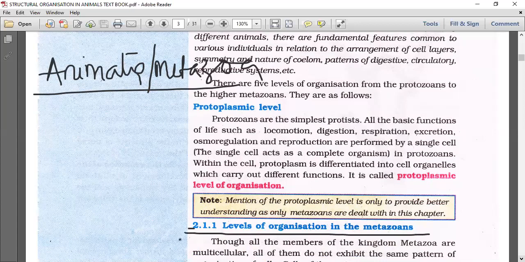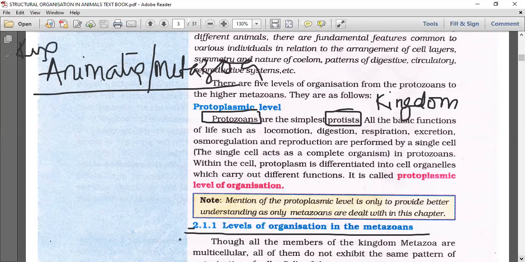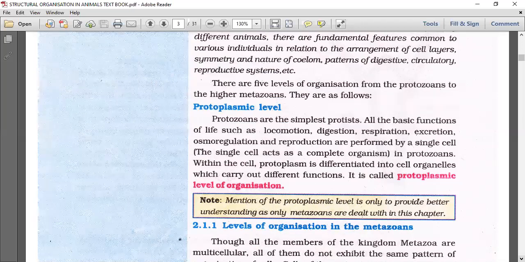So what is protozoa? Protozoa are unicellular organisms like amoeba, euglena, and paramecium. We call them the simplest protists. We have a separate kingdom for them, kingdom Protista. This is kingdom Animalia, which starts with phylum Porifera. The protoplasmic level is there in kingdom Protista. These protists or protozoans are the simplest unicellular organisms.